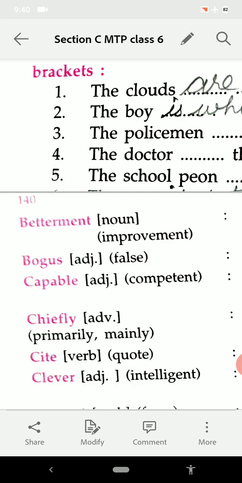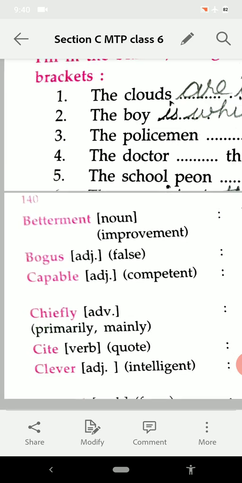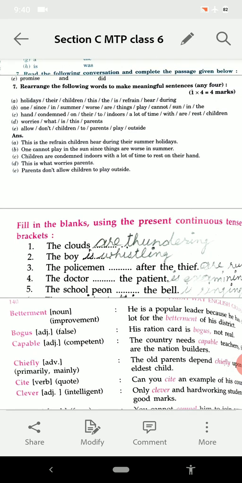So you have to write this section C in your English copy too, and you will submit the PDF to me. So please complete the work and send to me. I shall be waiting for the work. So it is your section C. Do it.